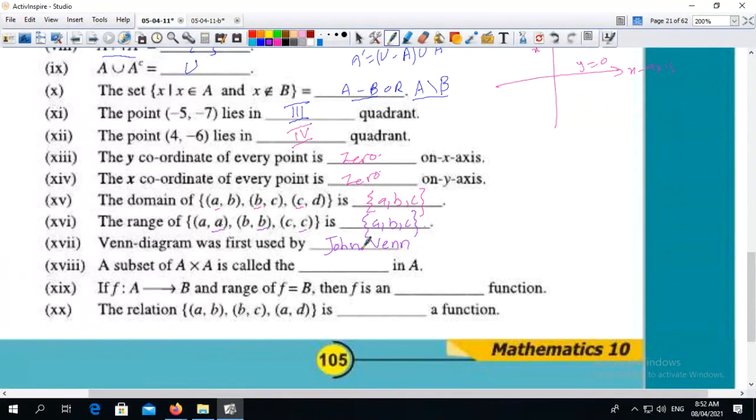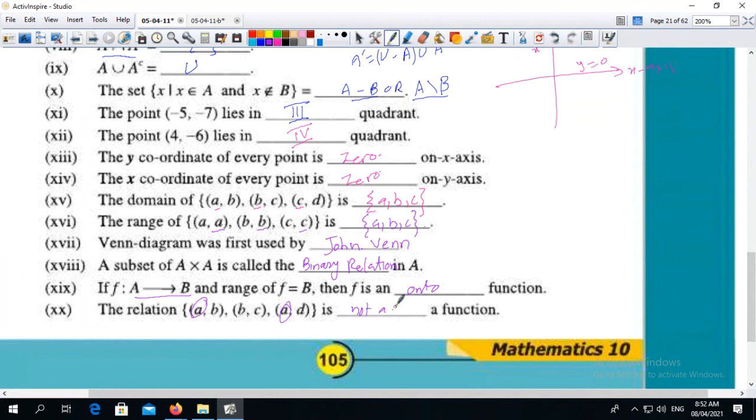A subset of A cross A is called a binary relation in A. If a function from A to B has range of f equal to B, then f is an onto function. The relation A B, B C, A D is not a function because A is repeated.